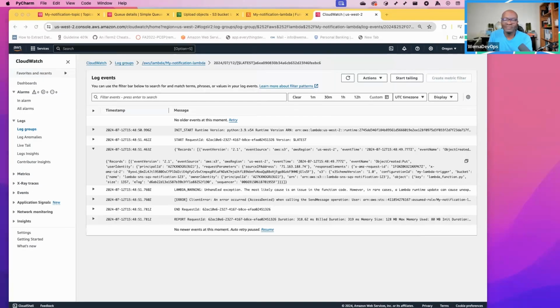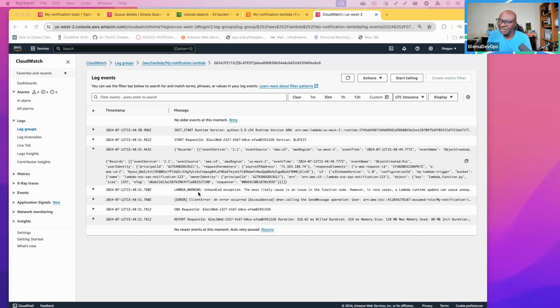And that event that triggered, we see the source event is S3, Amazon S3, in this region. That's the event type. So from this event, this is where we will find out the bucket name and all that. So this is basically our event, and it has been configured. We see we have a Lambda SQS notification bucket. That is the bucket name, and that is the ARN of the bucket. So this is our event. It has a key called records. So from our Lambda, we'll iterate over this key called records. And from records, we can look at different fields because this is a list, right? And we had gone over that.